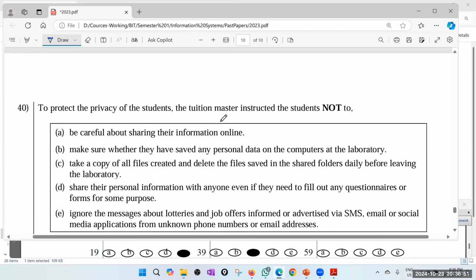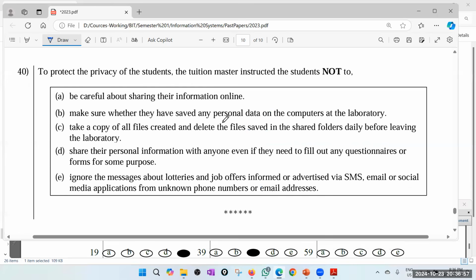To protect the privacy of the students, the tuition master instructed the students not to be careful about sharing their information online. So that is good. Make sure whether they have saved any personal data on the computer at the laboratory. That is poorly worded anyway. It's fuzzy. Take a copy of all files created and delete the files saved in the shared folder daily before leaving the laboratory.